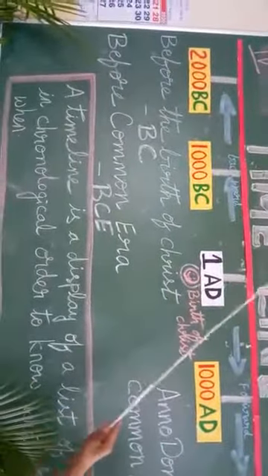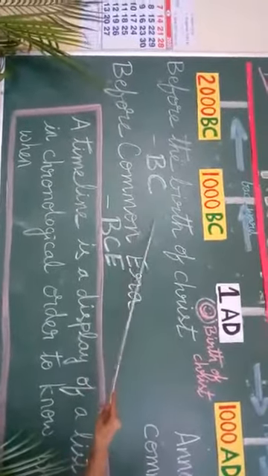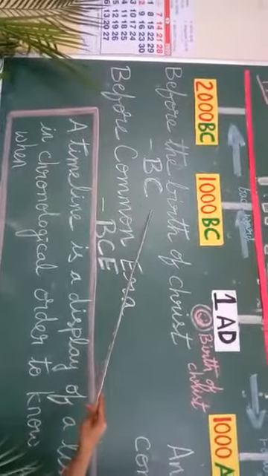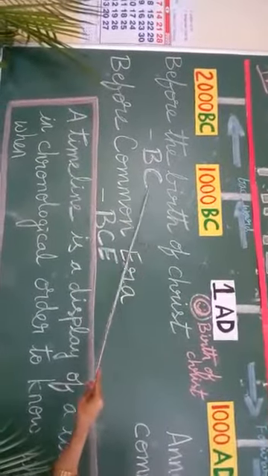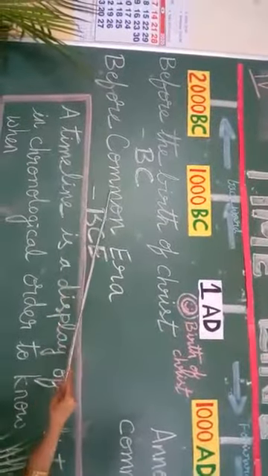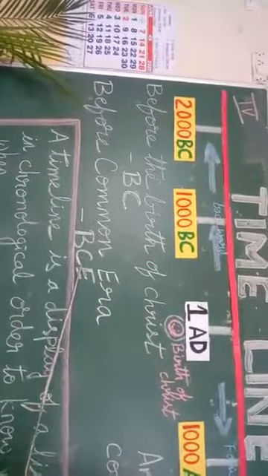The time before the birth of Christ is known as BC. This BC, that is before the birth of Christ, is also called before common era. This can be even written as BCE.